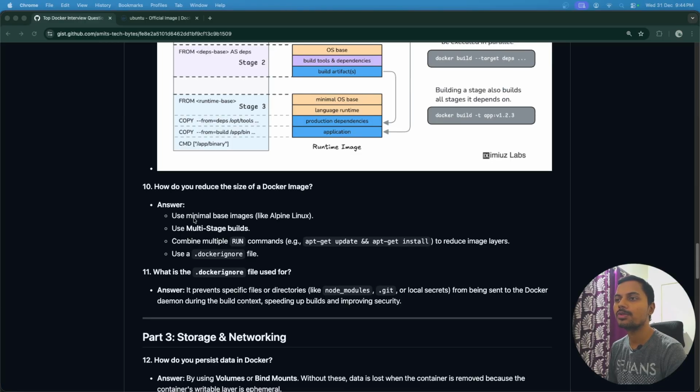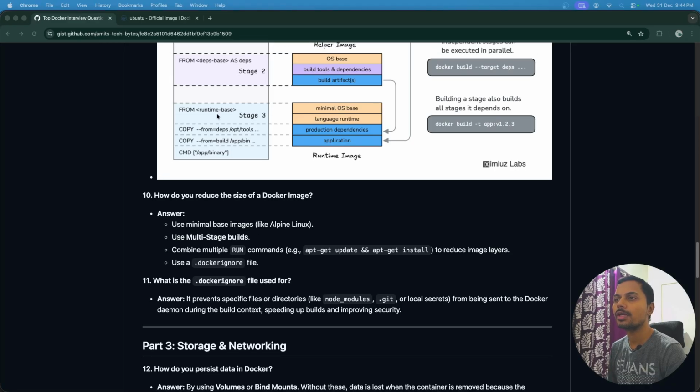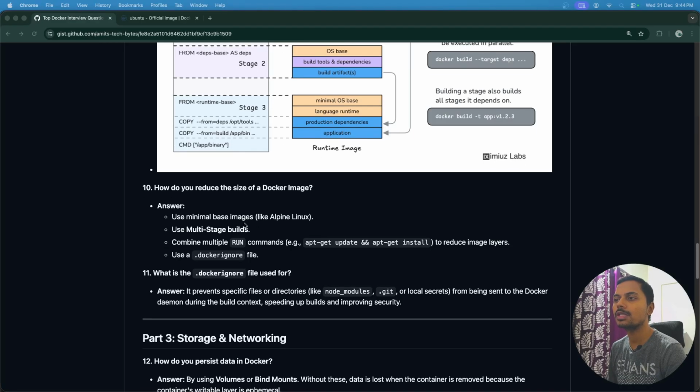So first of all we can use a minimal base image. Okay, so whatever we mention in FROM, we should use a very small image like Alpine Linux, which contains only the required software to run our application. On top of that, we can install whatever is required. Only software which is required, we will install that.